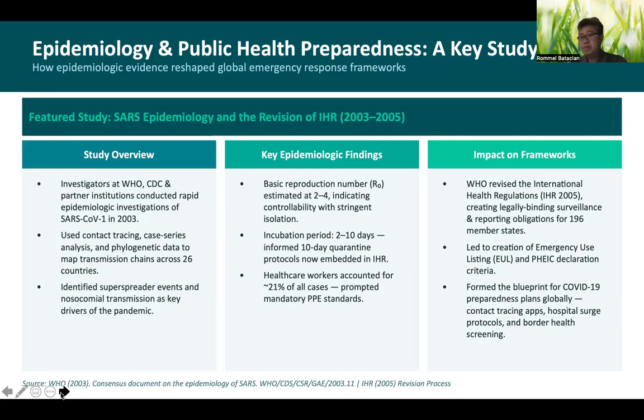The reproduction number, meaning for every one person infected, how many secondary individuals become infected, is 2 to 4, which is relatively small, and indicates that the outbreak is controllable with stringent isolation procedures. This is a finding that indicates hope in hastening the end of the outbreak much sooner.